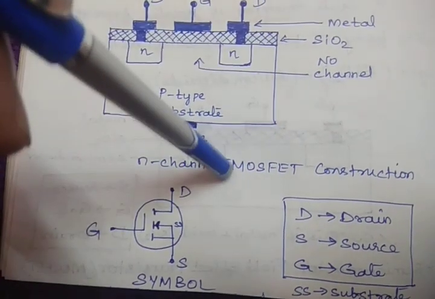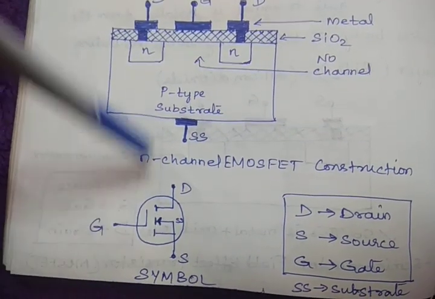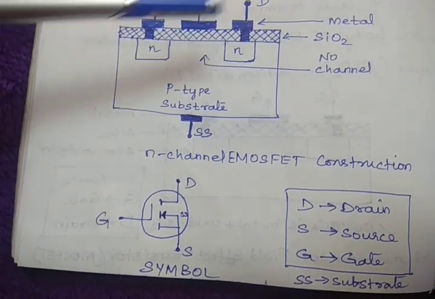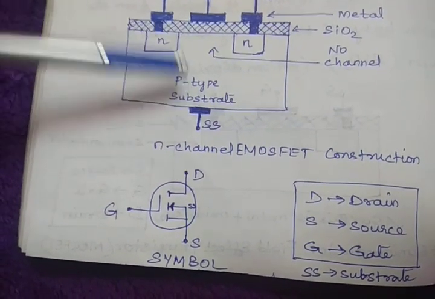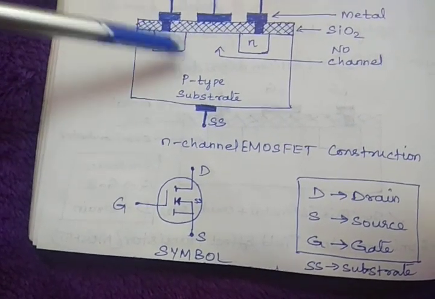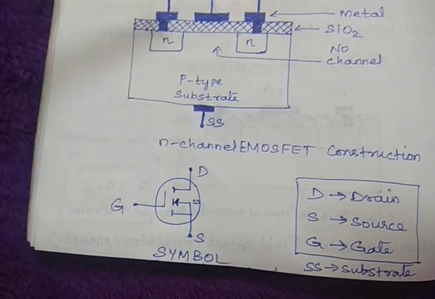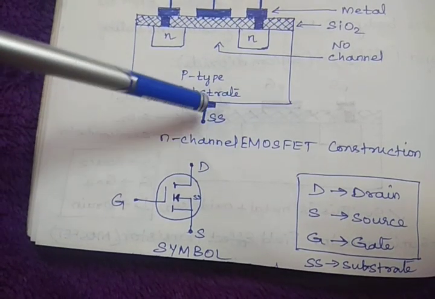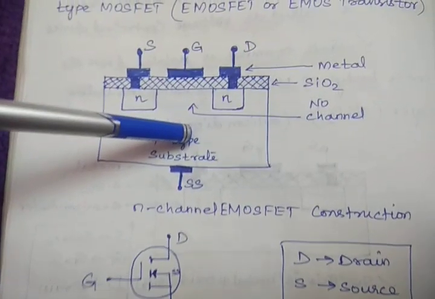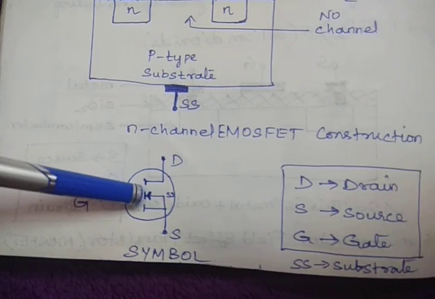If forward bias is applied, that direction is given here. Understood? Here two PN junctions are there, P and N, here one junction and P and N, this is the other junction. You can take any one of the PN junctions and apply the forward bias. What will happen? Current direction will be towards the P-type. Towards the P-type. That's the reason why here the direction is